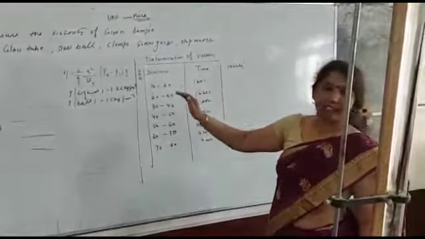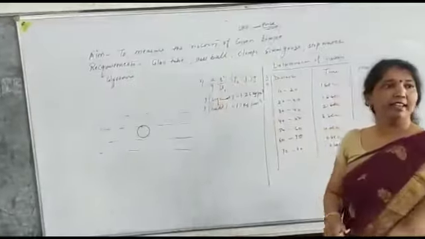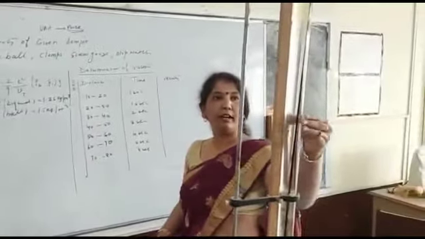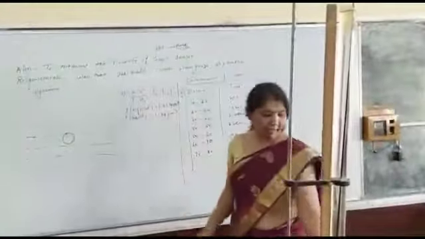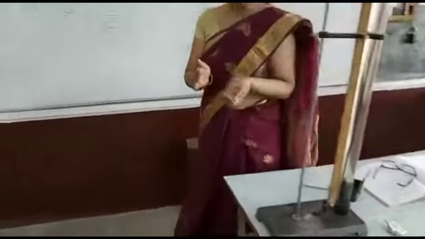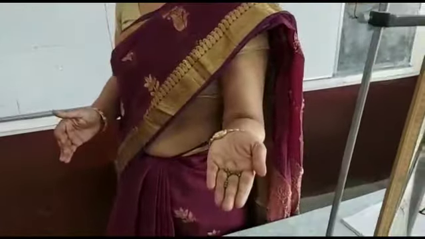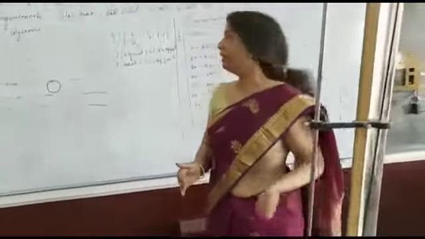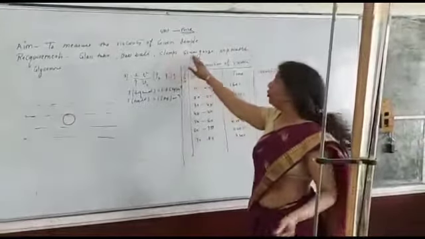For this practical, we will take a glass tube. This is a glass tube, and these are steel balls. छर्रे होते हैं स्टील के, तो हमारे पास स्टील के छर्रे हैं, ठीक है. And I will put them one by one into the glycerin. Steel balls हो गया, clamping, screw gauge.